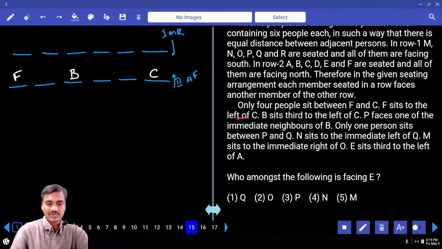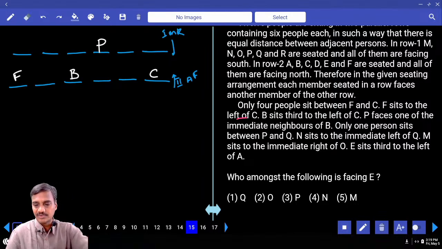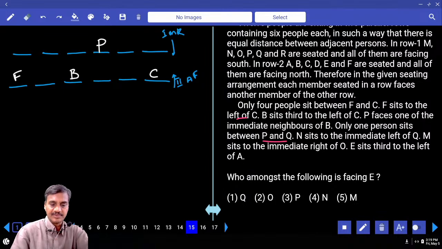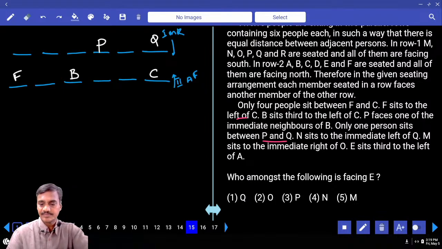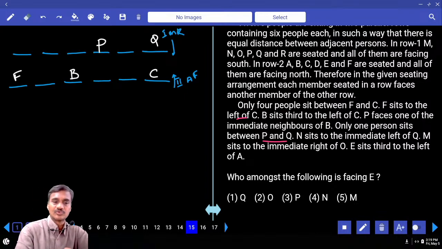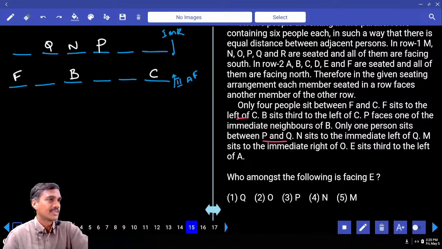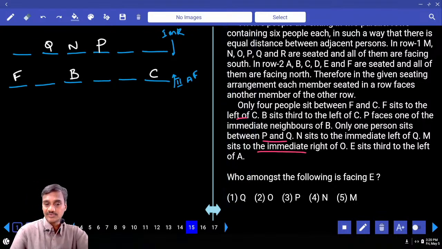Now P faces one of the immediate neighbors of B, P is here. Now if P is here, there is only 1 person between P and Q. Can we have Q at this place? If Q is here, then N sits to the immediate left of Q is not possible. So Q cannot be here, Q is here. N is to the immediate left of Q, N is here. M sits to the right of O, M is to the right hand side of O.